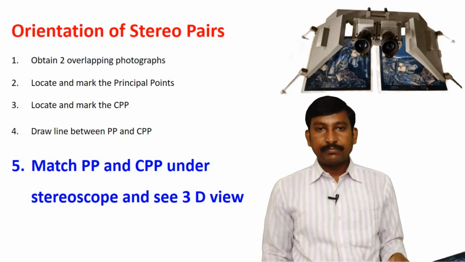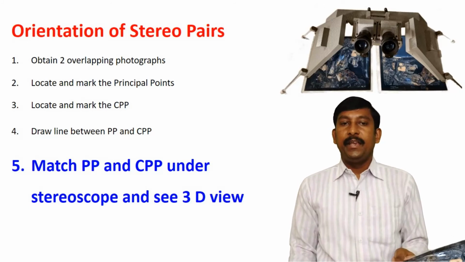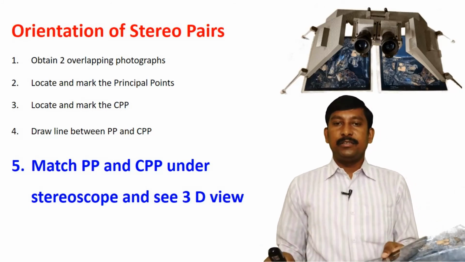Next thing, match PP and CPP under the stereoscope and see the 3D view.